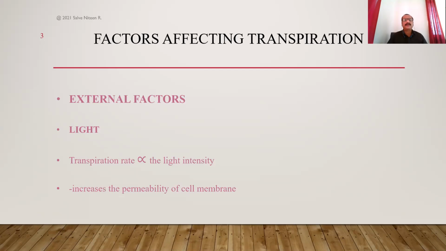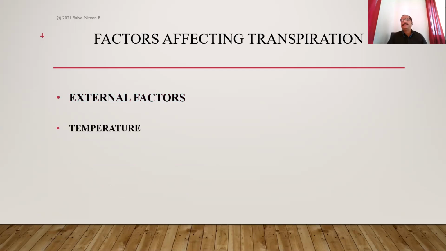The second external factor is temperature. And here, the rate of transpiration is again directly proportional to the temperature. Like light, the rate of transpiration has a direct relationship with temperature. That means with an increase in temperature, the rate of transpiration increases, and vice versa. So how does an increase in temperature increase the rate of transpiration? It does so by increasing the rate of evaporation.